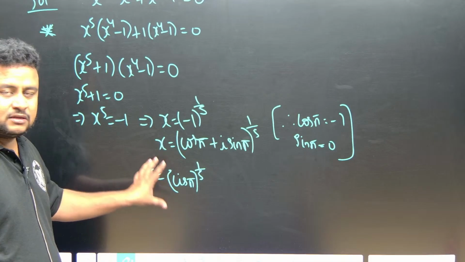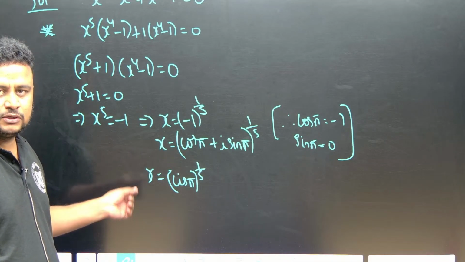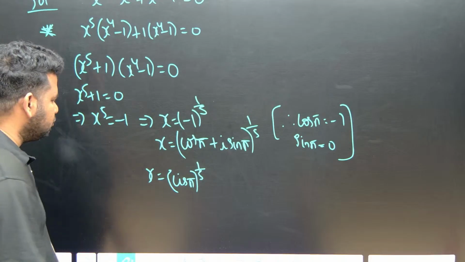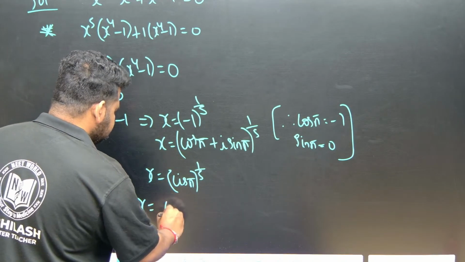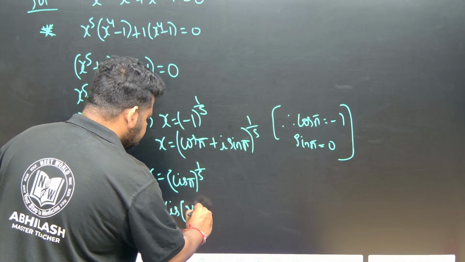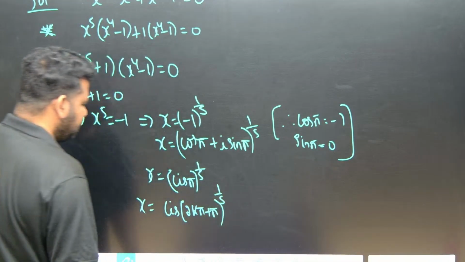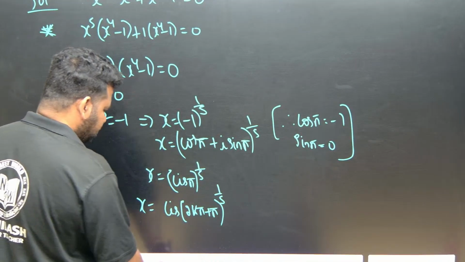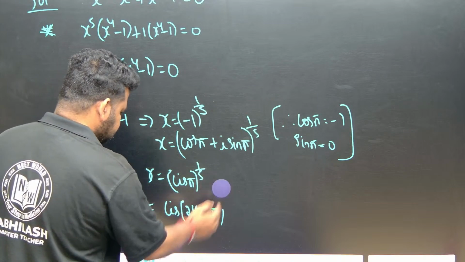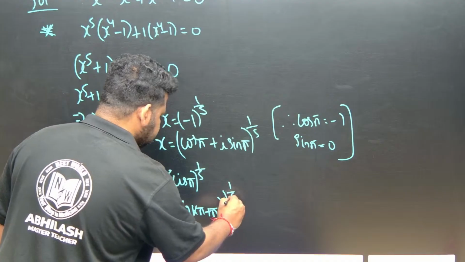But this is the particular form. We have to write it in general form. In general form, theta can be written as what? 2k pi plus pi, correct? So this can be written as cis of 2k pi plus pi, to the power of 1 by 5. Correct? This is what we will get.